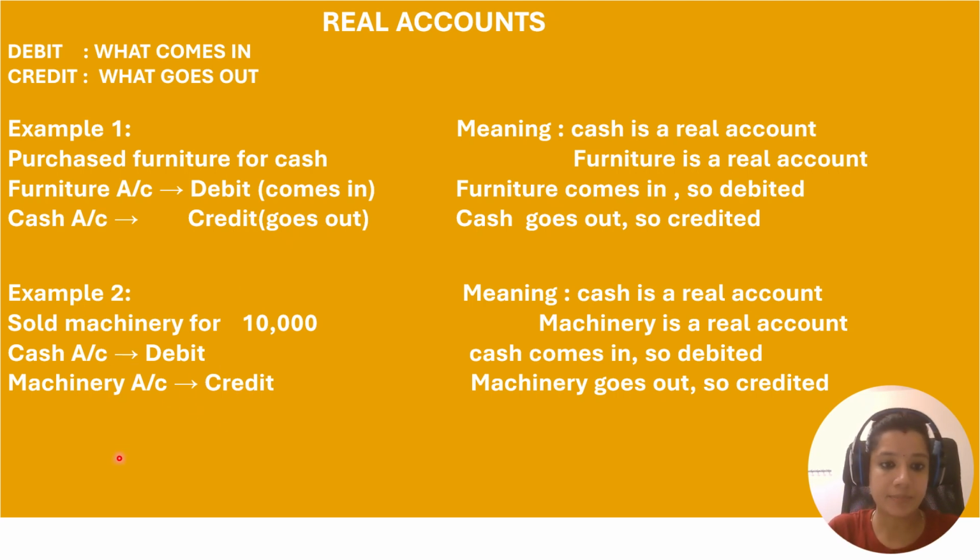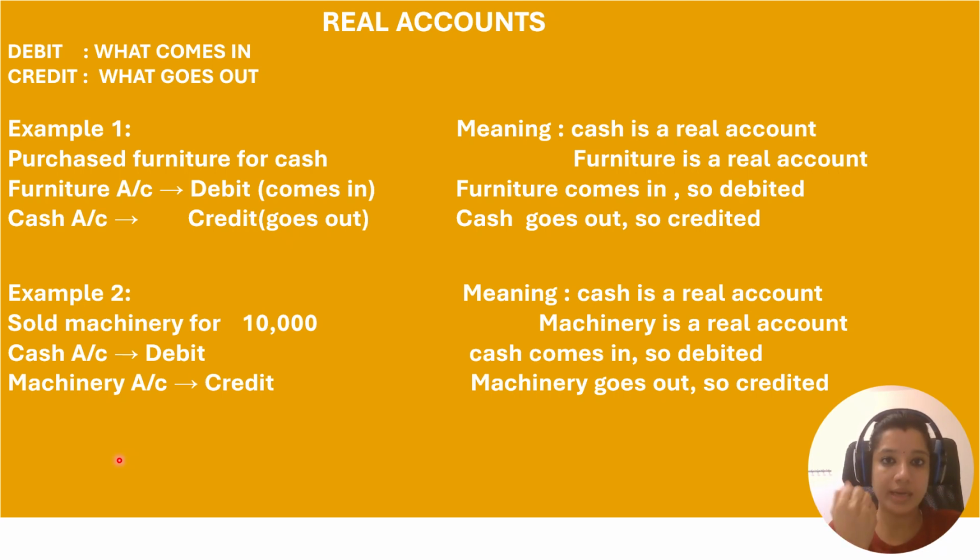Let's see the second example. I am selling machinery of rupees 10,000. I'm selling machinery, which means machinery is going out from my business. Against that, I'm receiving cash. I'm not giving my machinery free of cost. I'm selling my machinery for cash, charging 10,000 rupees, which means cash is coming inside my business and machinery is going outside my business.